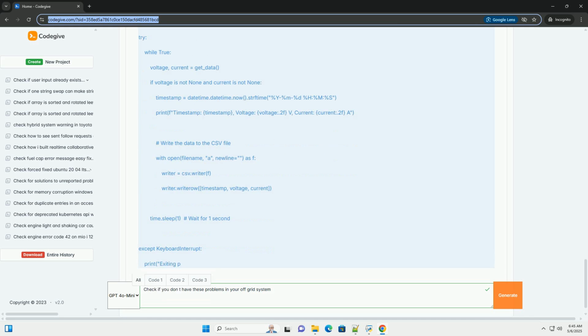B. Monitoring state of charge, SOC, with Python, example, simplified. Estimating SOC can be complex, but here's a simplified example using voltage and coulomb counting, measuring the current flow in and out of the battery. This requires a more sophisticated setup with accurate current sensing. Explanation: